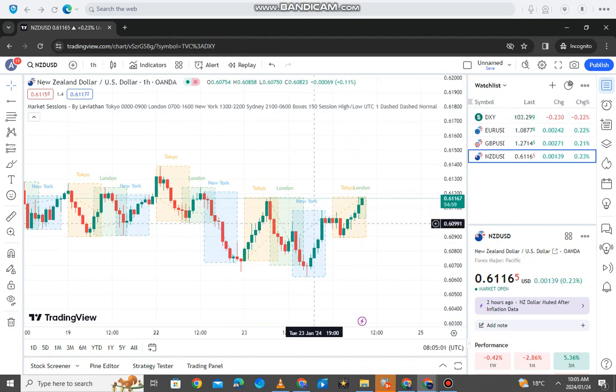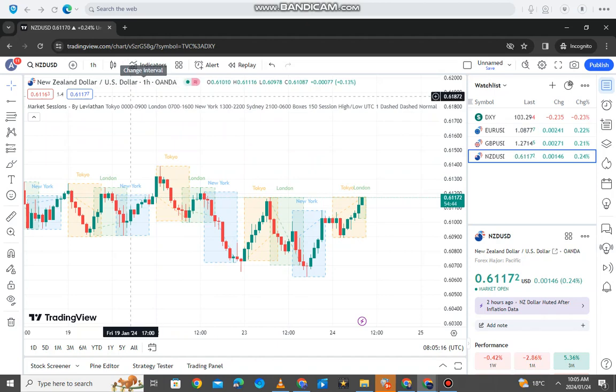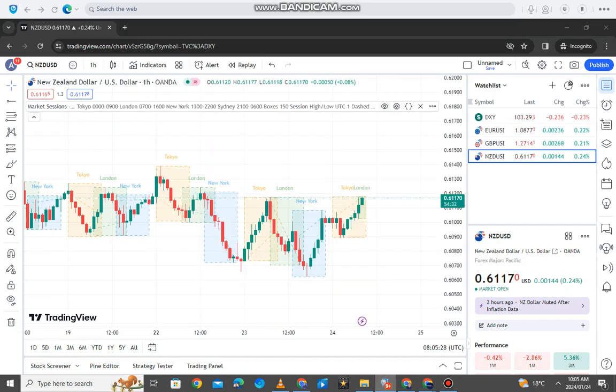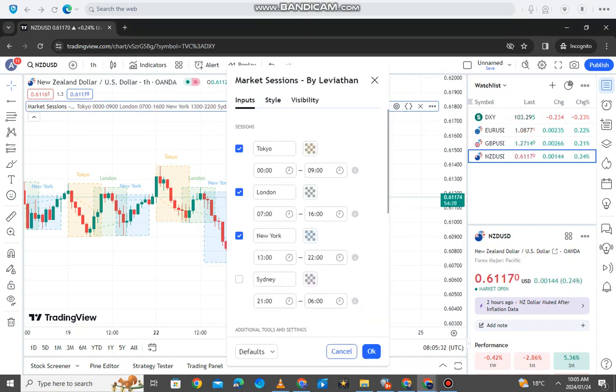But you can arrange that according to the country where you live. Maybe you are up around Tokyo session, maybe you can just trade the Tokyo session. But I only trade the London and the New York session. So any indicator you're gonna add, you're gonna see your indicators here. You're just gonna wave around this thing, you're gonna see there's a settings bar there. You're gonna click that, and then you can uncheck the sessions that you don't want.